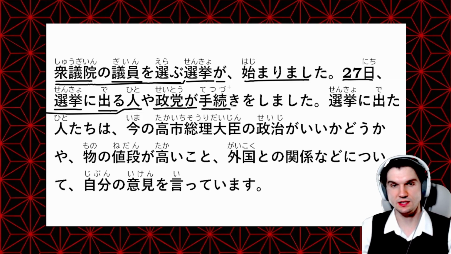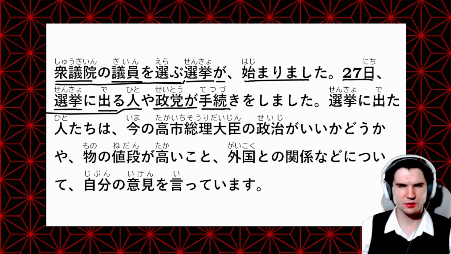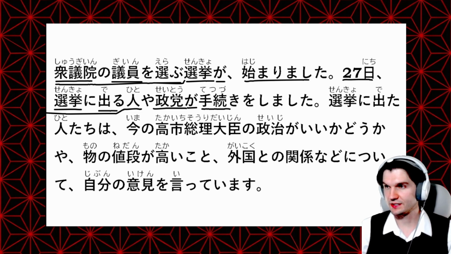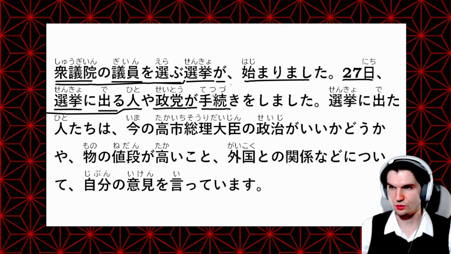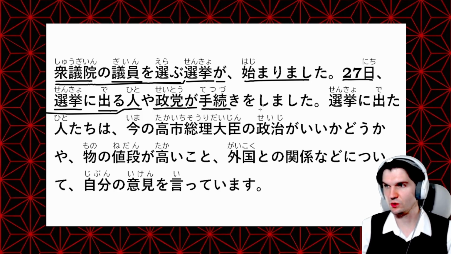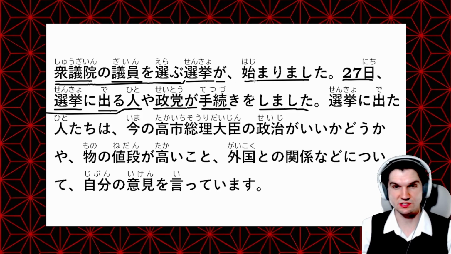So 手続き is the procedures. Pretty much anytime there's work involved to get something done, we can use the word 手続き. So here they did what they needed to in order to be ready for the election. So 手続きをしました. So する in the past tense. They did these procedures. So the people and the parties who are going to be in the election did the necessary procedures today or on the 27th.